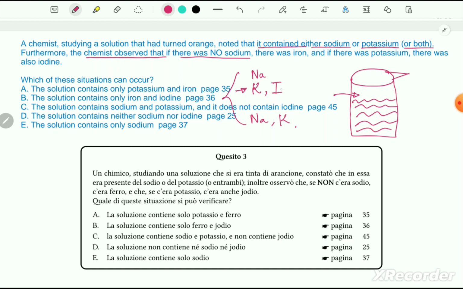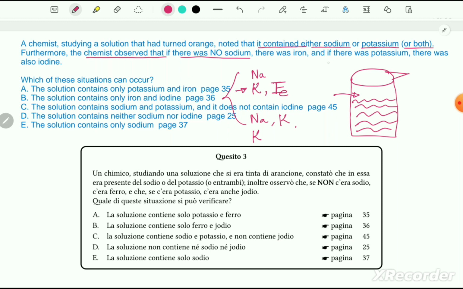So we can say when potassium is there, iron is there. But we can write potassium one more time, because from the first sentence it is clear that there must be either sodium or potassium or both. So we have to write this option 2.